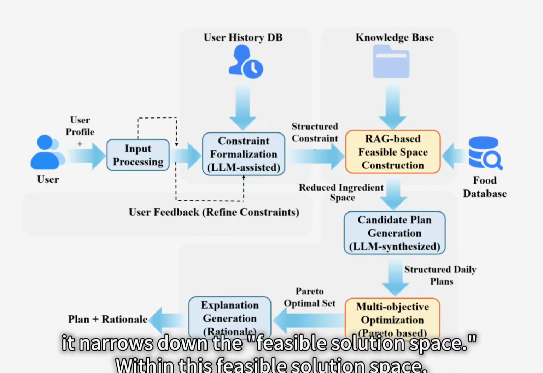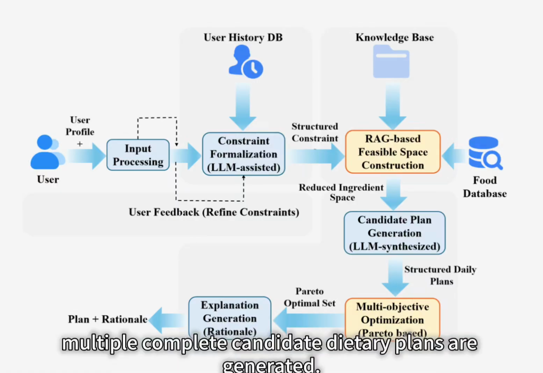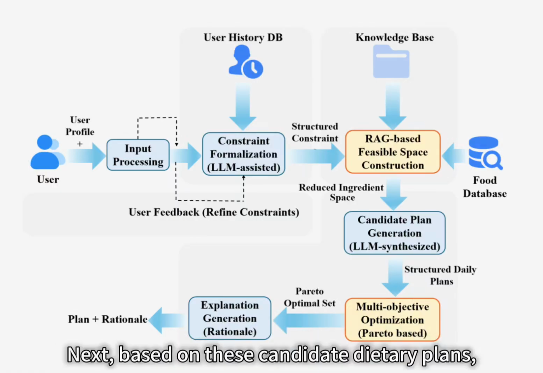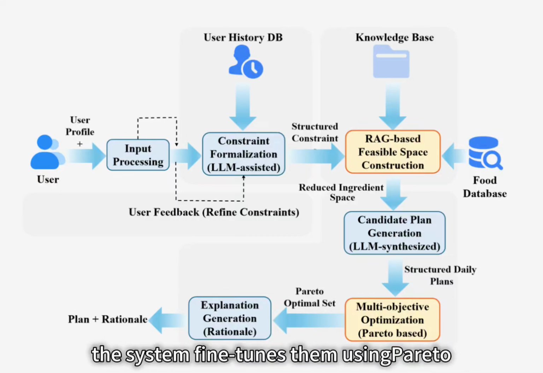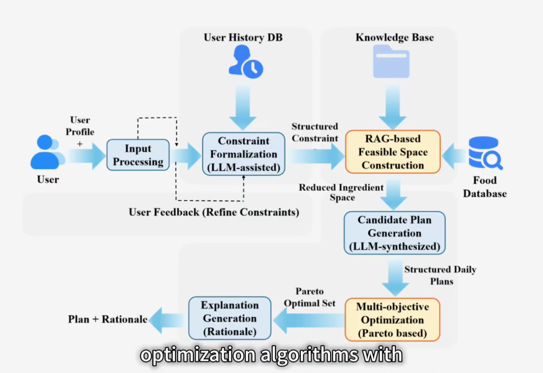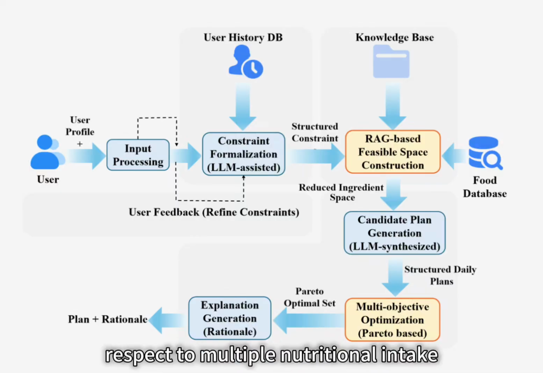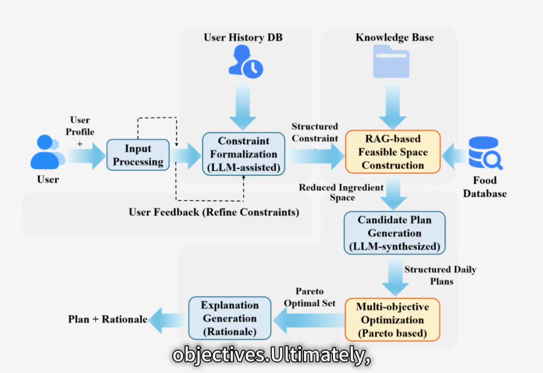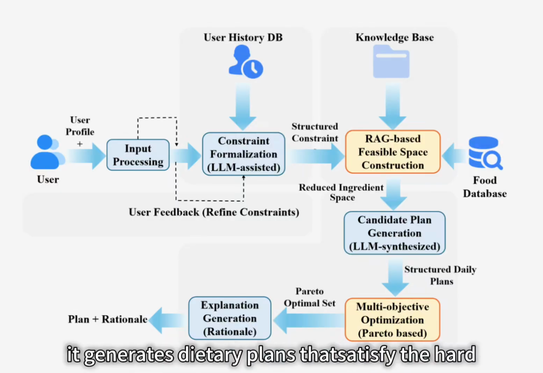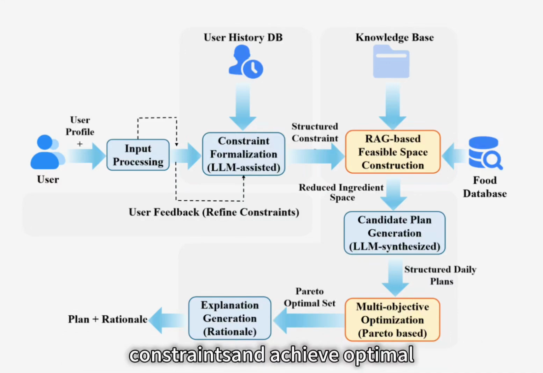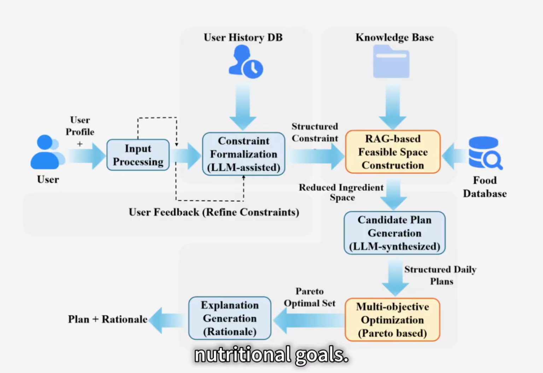Within this feasible solution space, multiple complete candidate dietary plans are generated. Next, based on these candidate dietary plans, the system fine-tunes them using Pareto optimization algorithms with respect to multiple nutritional intake objectives. Ultimately, it generates dietary plans that satisfy the hard constraints and achieve optimal nutritional goals.